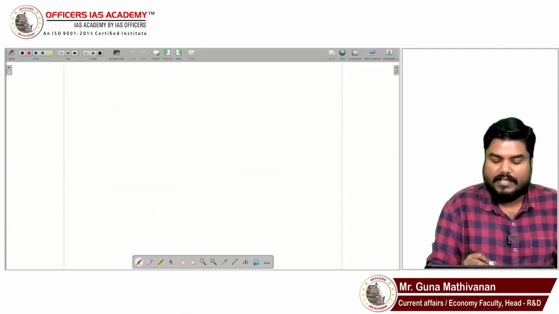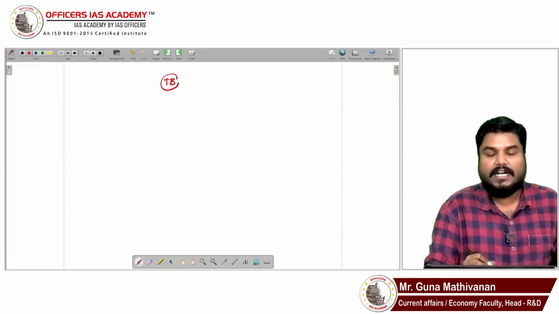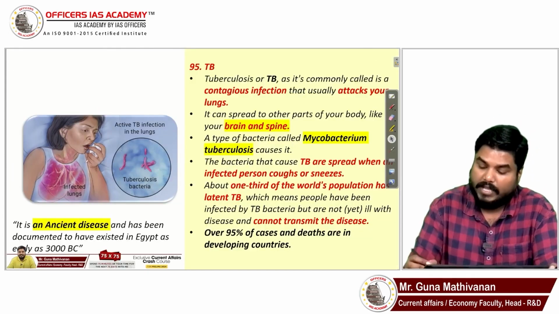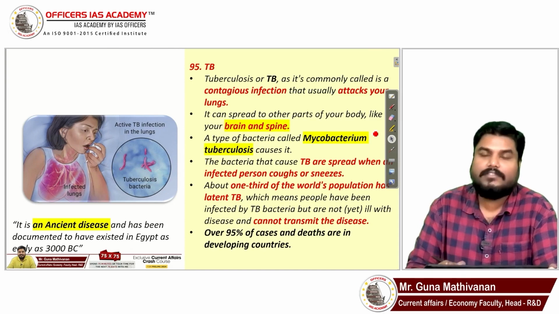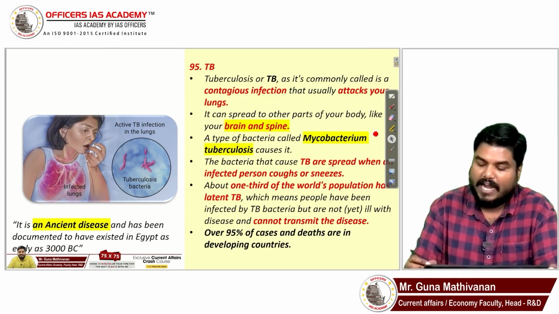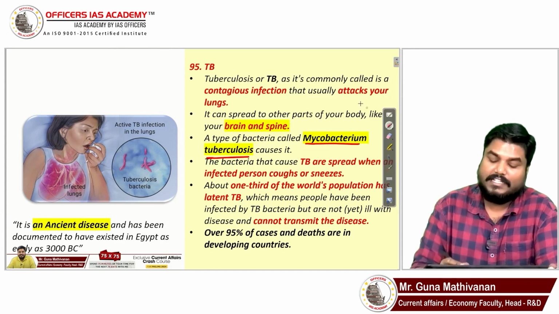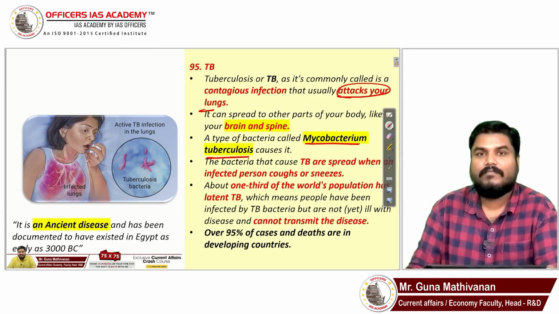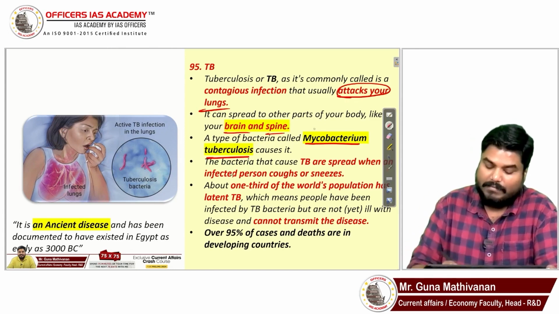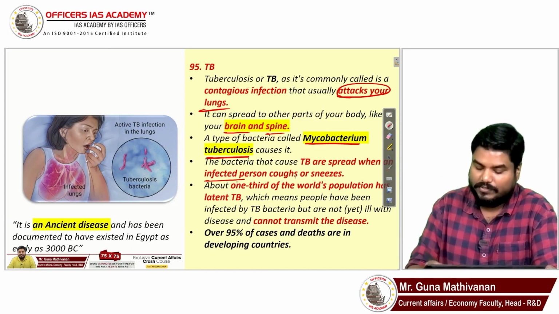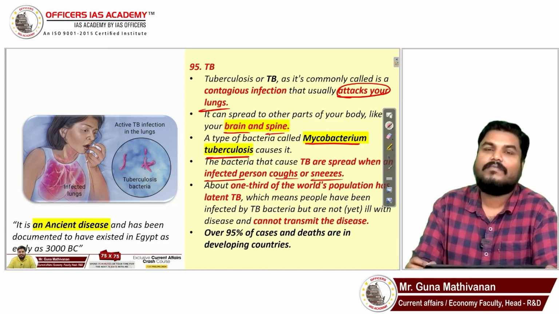So TB is caused by a bacteria. It's a bacterial infection caused by Mycobacterium tuberculosis. It will attack your lungs, and it can spread to the brain and spine. It passes from one person to another through respiratory droplets, through coughs and sneezes.